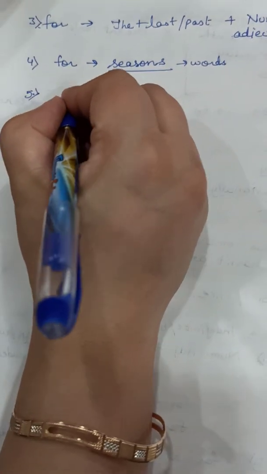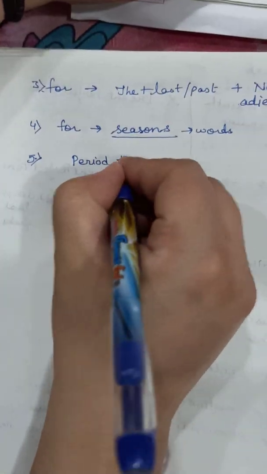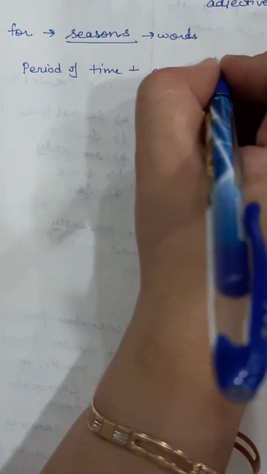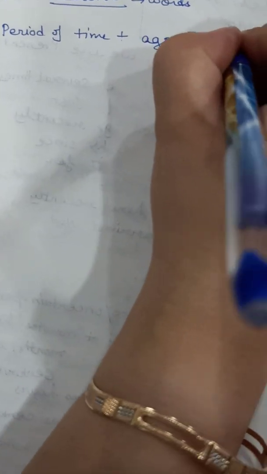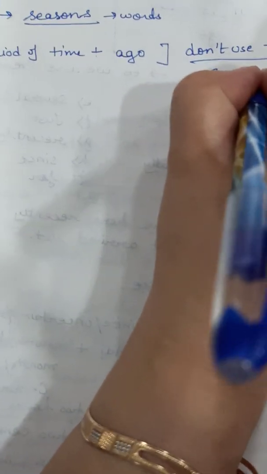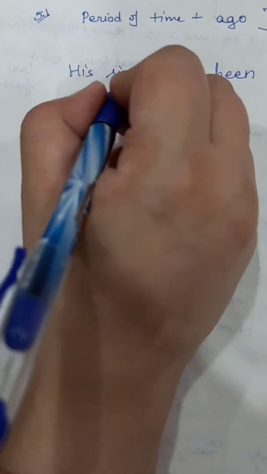Now, whenever we have period of time plus ago, we do not use for. Instead, we use since. See examples. His sister has been ill for 5 days. This is right. But if we say his sister has been ill since 5 days, it is wrong.